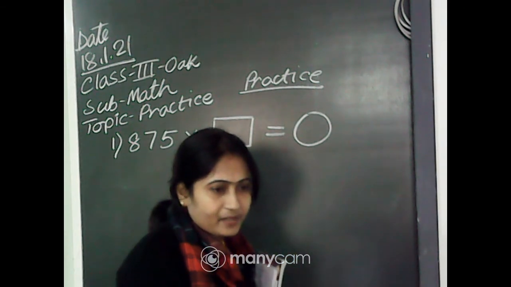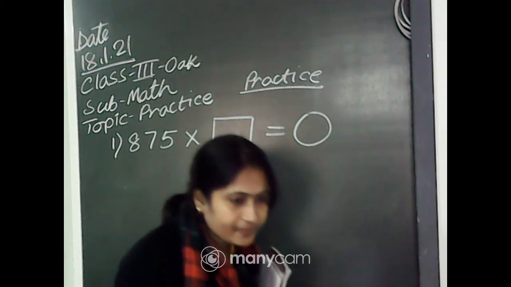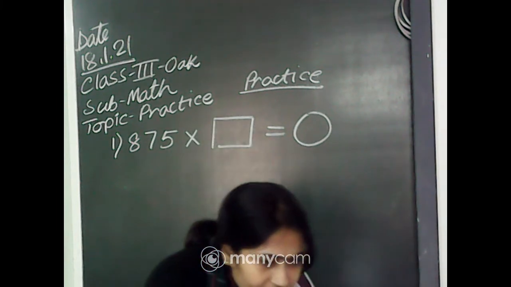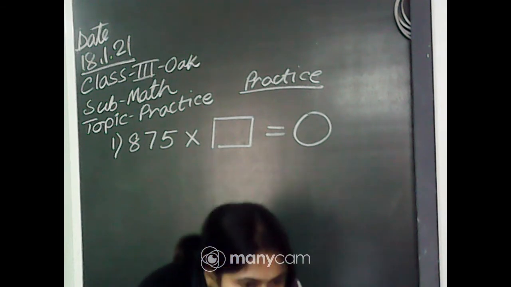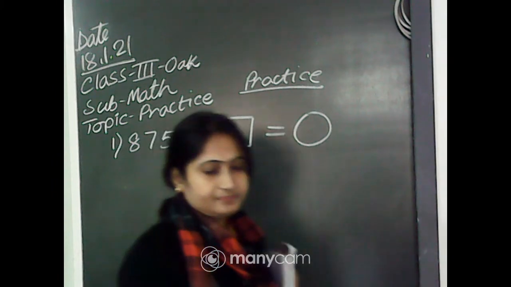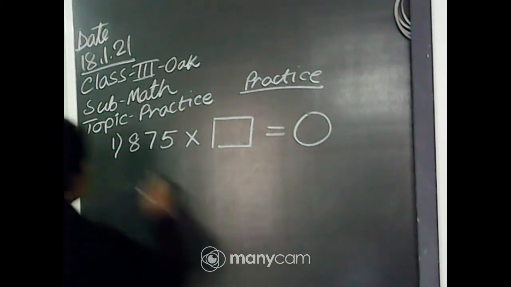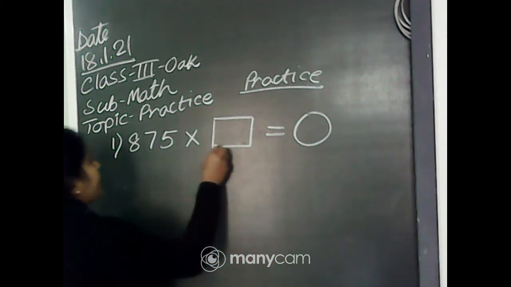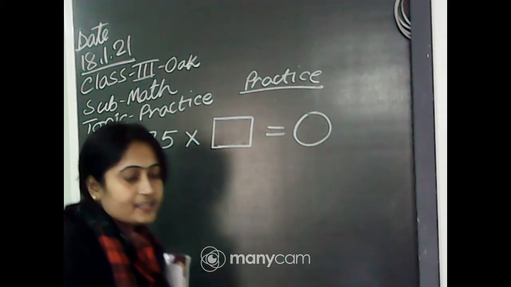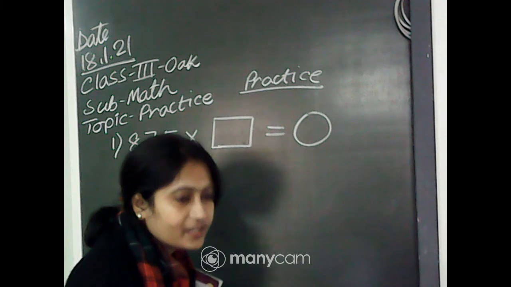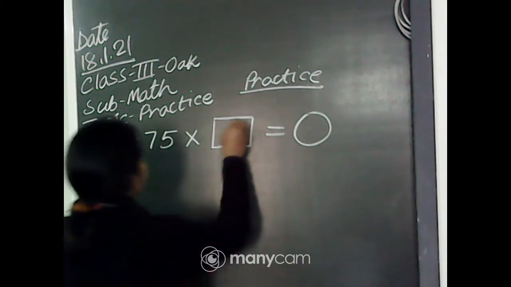Please reply to me on chat, beta. Everyone please reply. Dhriti, 0, very good. Diksha, very good beta. You have to multiply 0 with 875 to make it 0. So in the blank portion you have to write 0.